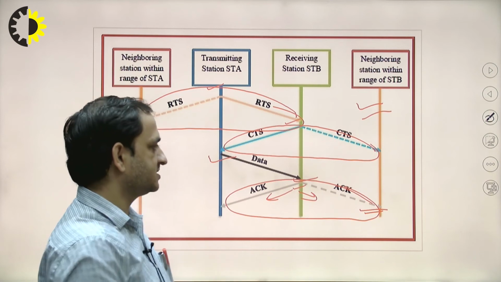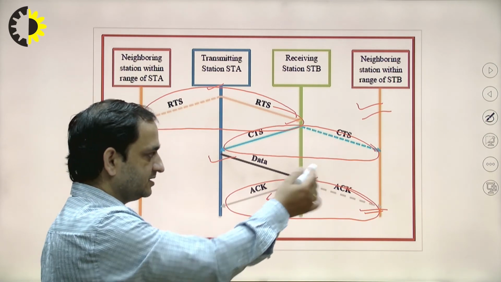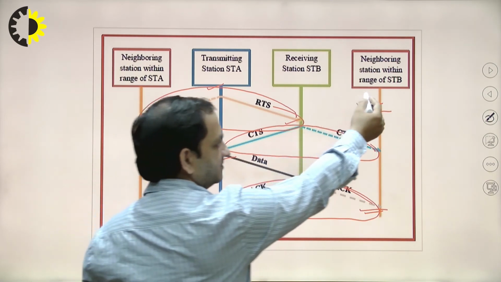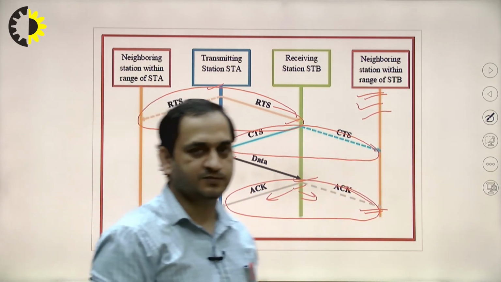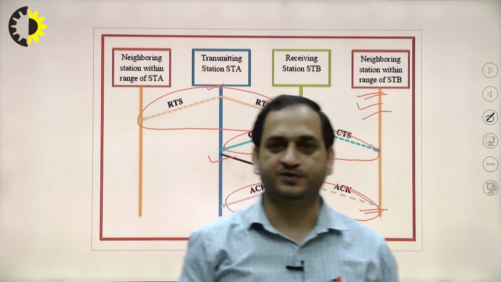In this case, till then the neighboring station within range of B will be silent. Okay, so this is a silent period for the neighboring station to B.